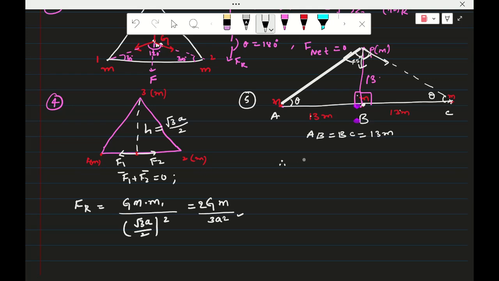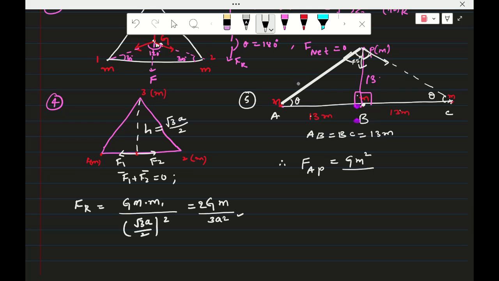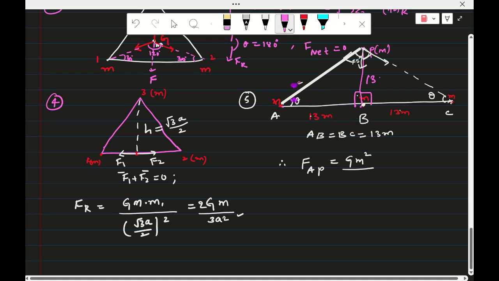Therefore the force by A on the P mass is equal to G into M square by the distance squared. Here to here the distance is 13 root 2 meter, so that equals G M square by 169 into 2.